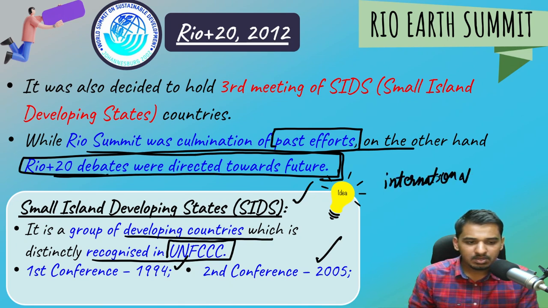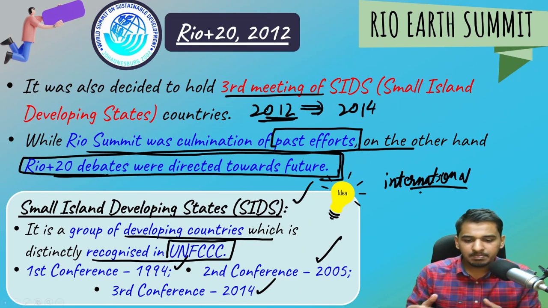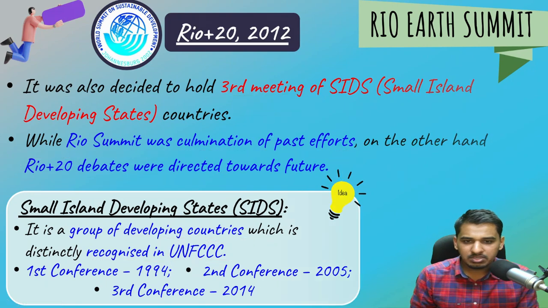And the last one which took place was in 2014. After this meeting, this meeting ended in 2012 and their meeting happened in 2014. Okay. So Rio plus 20 ended in 2012 and the International Conference of Small Island Developing States took place in 2014. I hope this is clear to you.